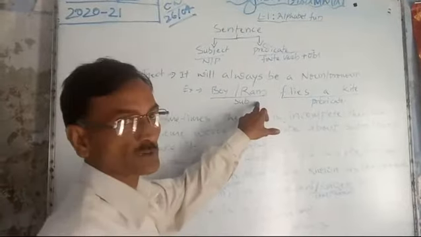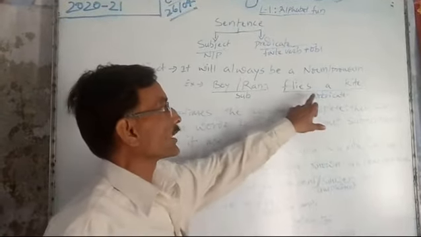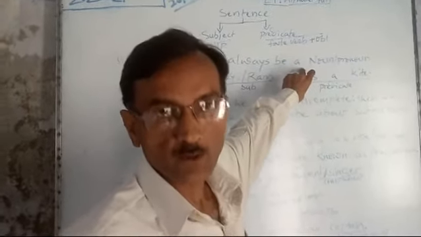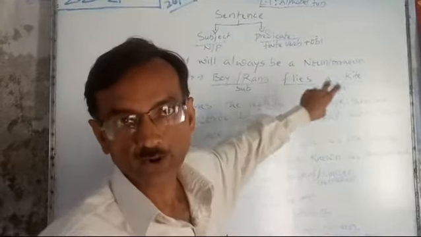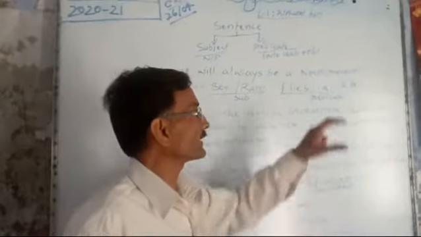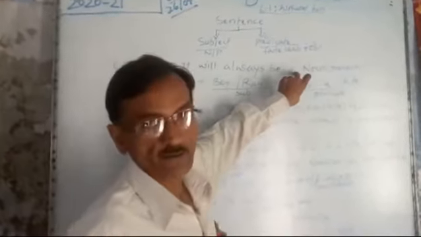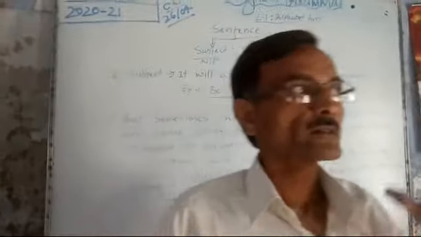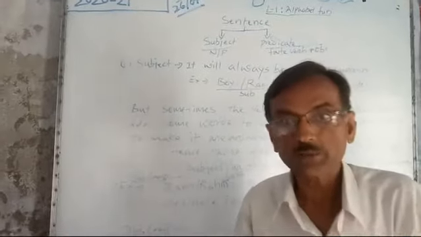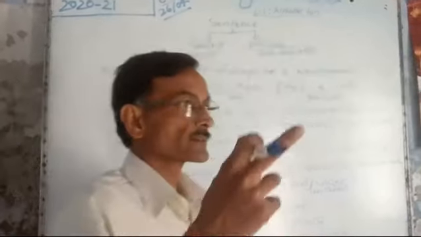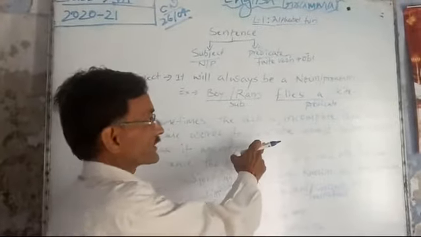Here this subject word is a noun, and the predicate will always have its finite verb. Such verbs which comply with their subjects according to their person and number are called finite verbs. You must note the point. And once these finite verbs take an object with them to make the sentence complete, then it becomes a sentence. But sometimes it does not take an object. Rather, the verb is incomplete.